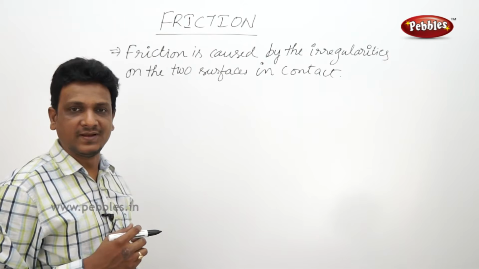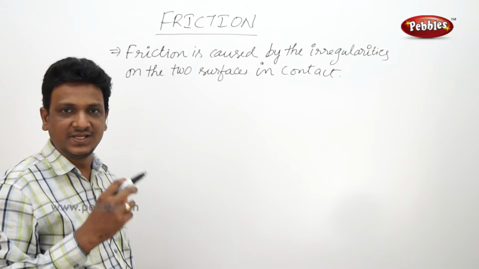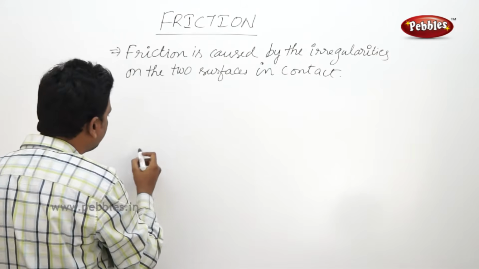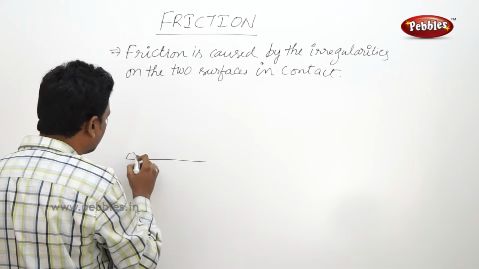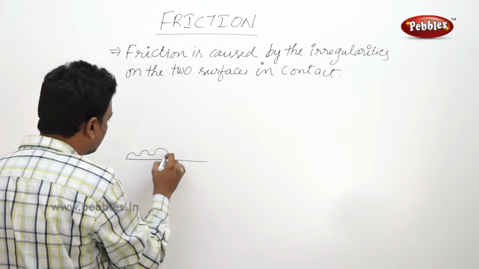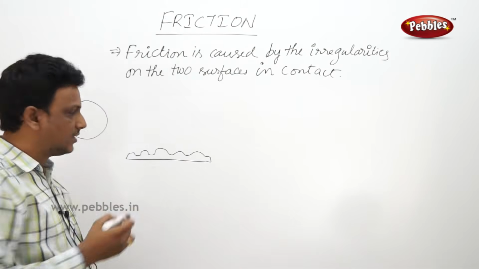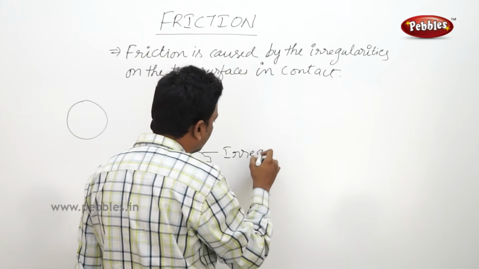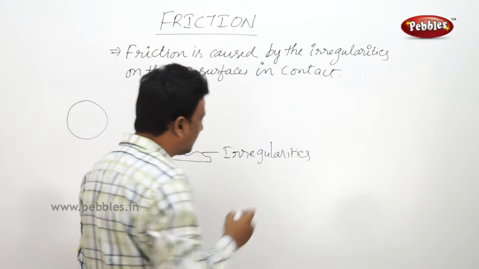If you take a magnifying glass or any other visual aid to see the minute irregularities, then you will find the surface will be like this. These are called irregularities.